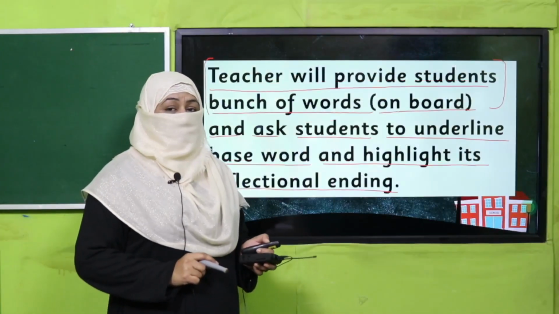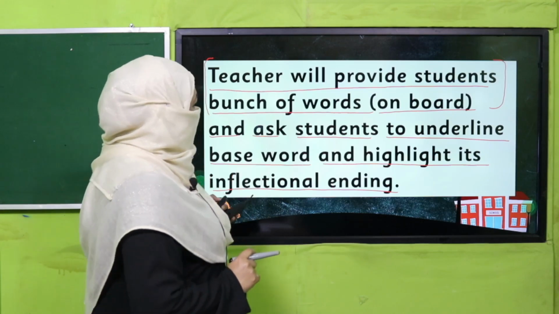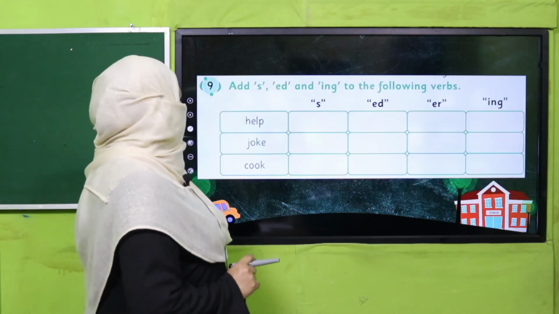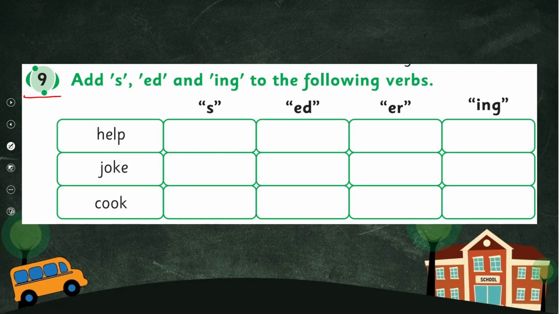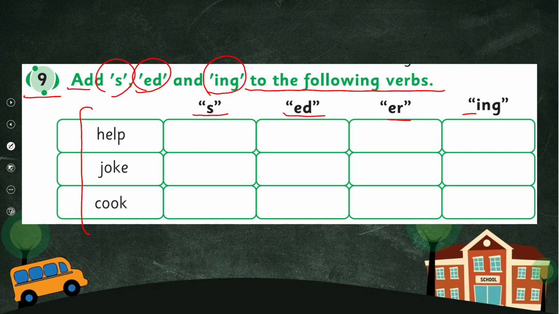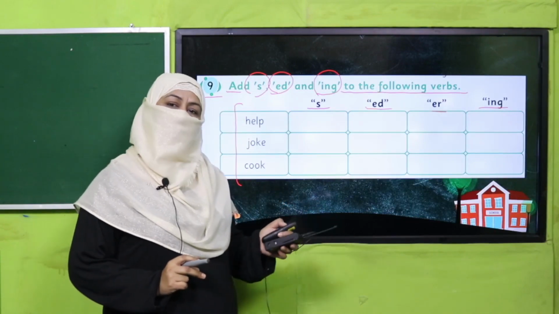Yes, my dear students, now you can differentiate, you can identify, and you can find the base word as well as the inflectional ending. So let's practice it in your book. All of you complete this task. Question number 9. Add s, ed, or ing to the following verbs. So here verbs are given, and by adding these inflectional endings, we'll make new verbs. So pause the video, complete this task in your book, and then come back.